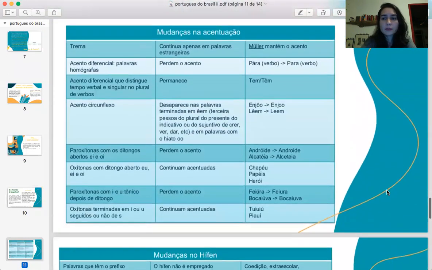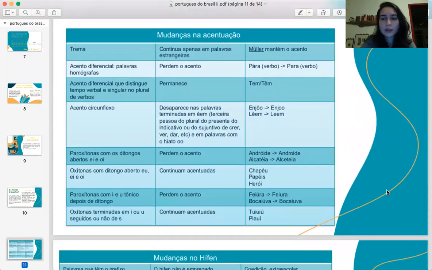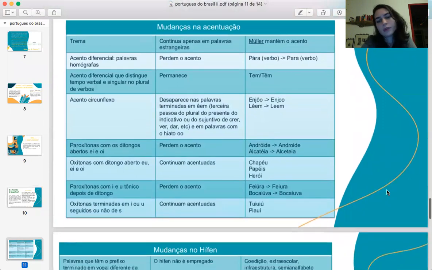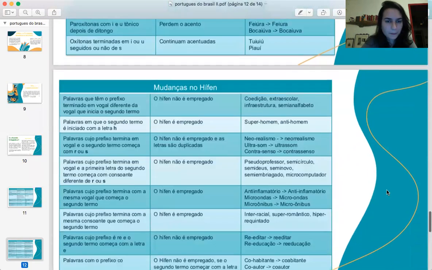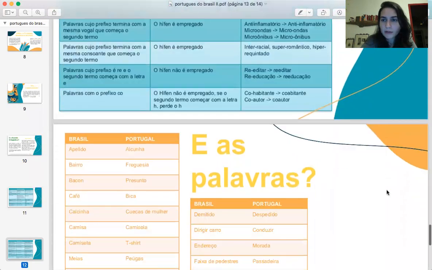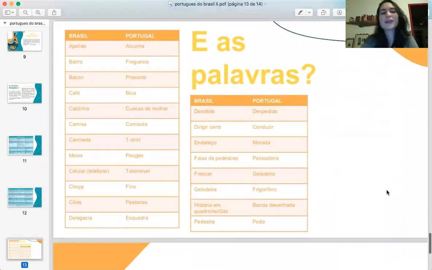And here we have some differences between the words before and after the agreement. It's a little bit for intermediate to advanced students. We have a lot of difference in the accents. And here we have some of the words that are different between Brazil and Portugal.